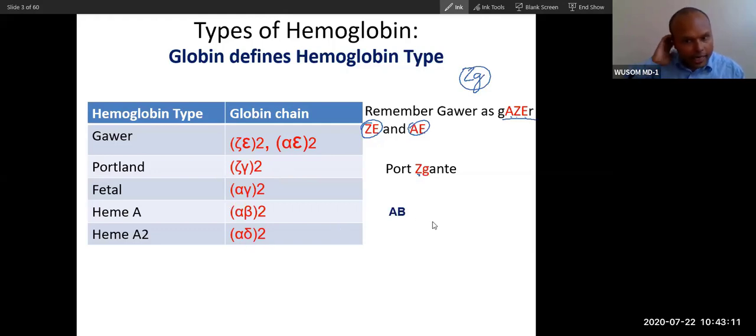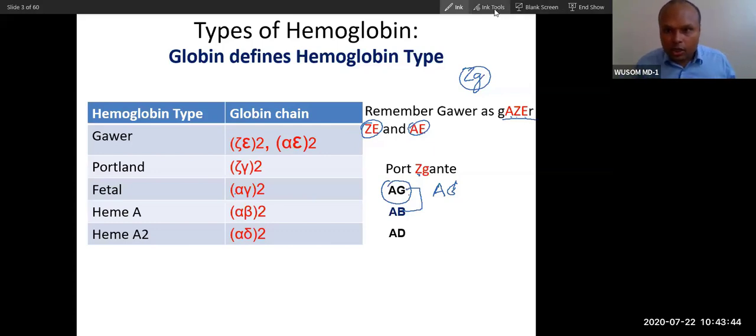Adult is adult. A for adult, A for AB. Adult, B comes after A. So you can remember that way, a funny way. And now this fetal is A, and then fetal, before F comes G. So you can remember that way. AG is alpha gamma, and then delta. You can remember this easily. So these two are major, and then this expresses and goes. This expresses during chronology and goes.